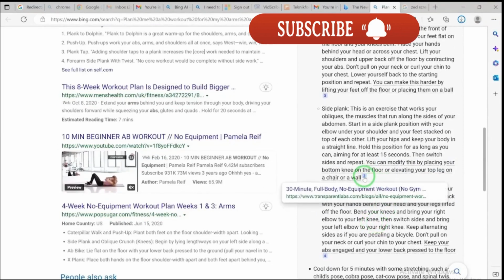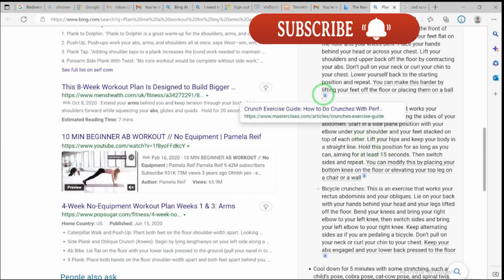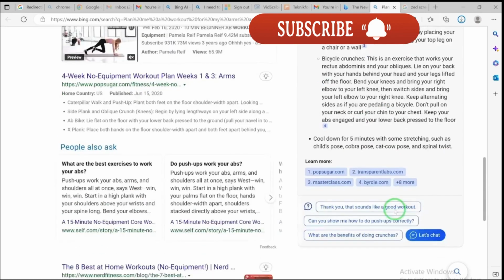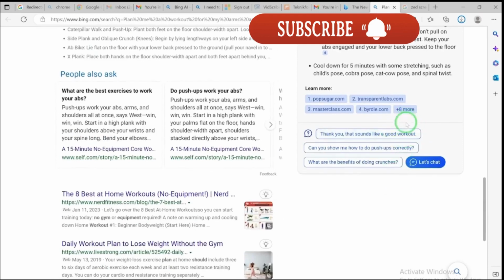When you click on this, you will be able to see the source. See, 30 minutes full body, no equipment workout. This is where it cited all this, it picked all this. And then you can see this one also. Once you hover over the number, it's going to give you the source, the website where it picked all of this information. So you have the option to ask it to do more.